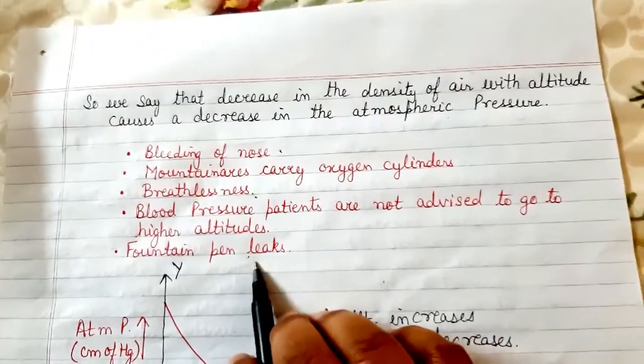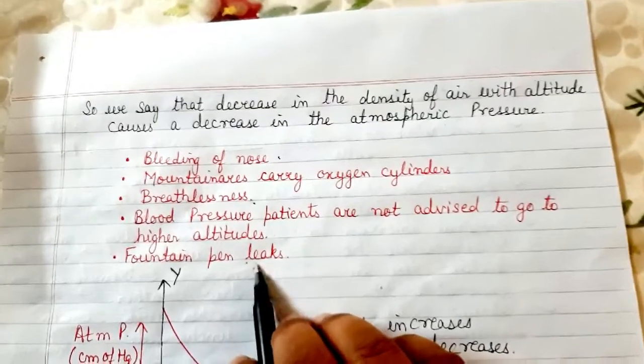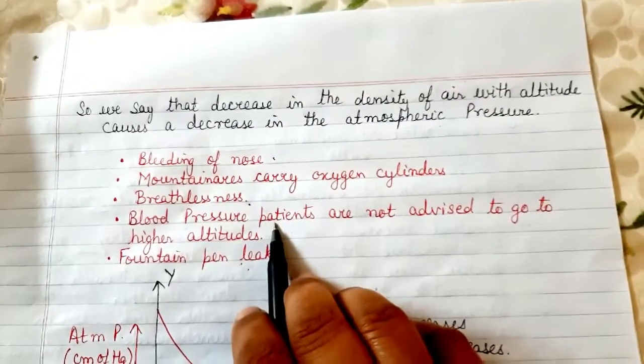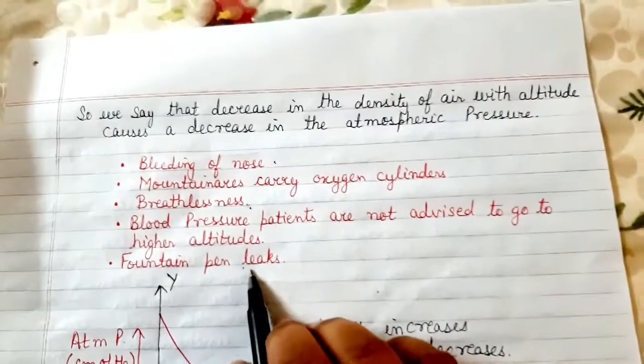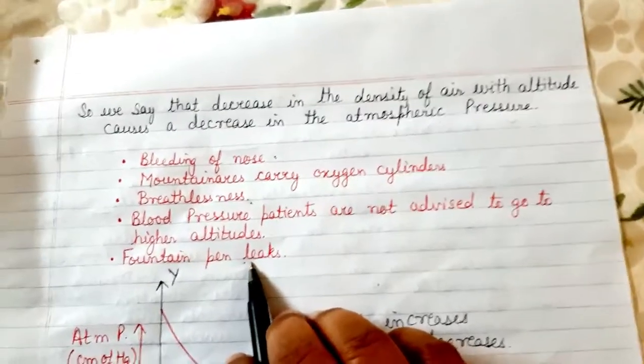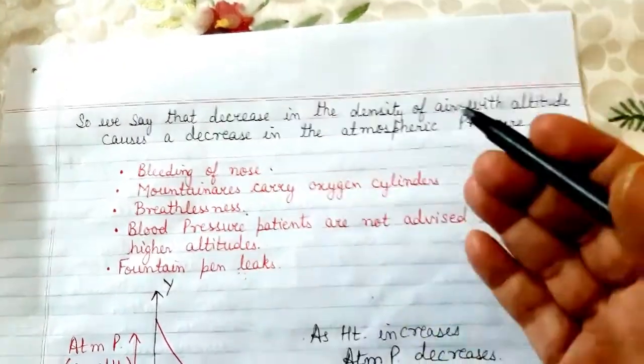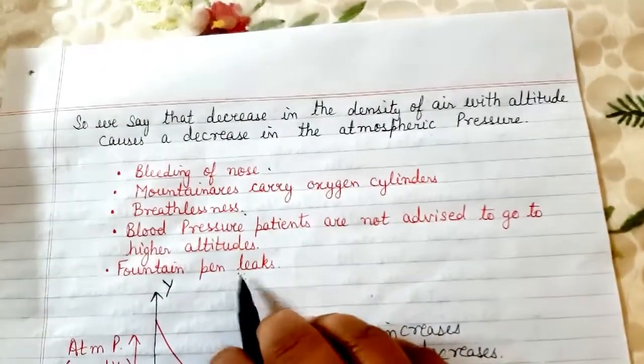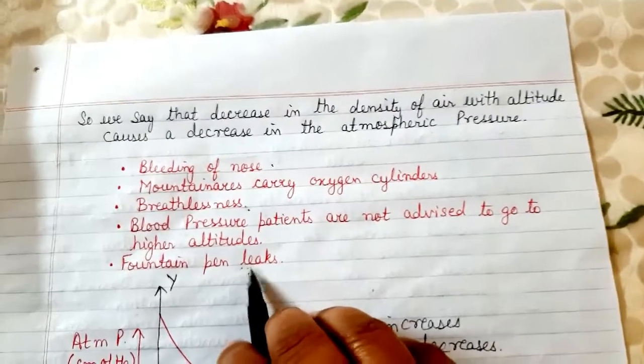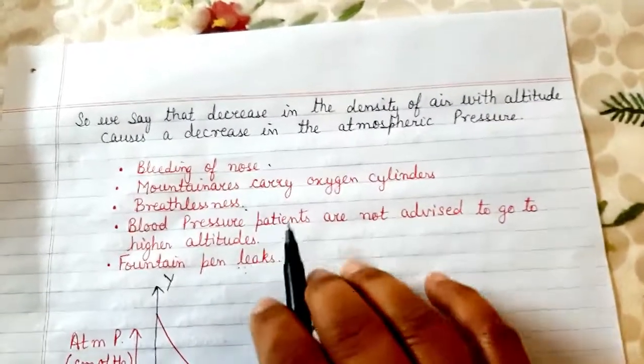Why does it leak? Because the same thing happens in a fountain pen as it happens in case of blood pressure. There is ink pressure inside the fountain pen. When you move to higher altitudes, the ink pressure exceeds the outer atmospheric pressure, which leads to the leakage in the fountain pen. Okay, children? I hope you have understood this.